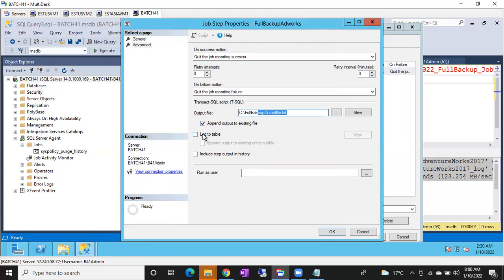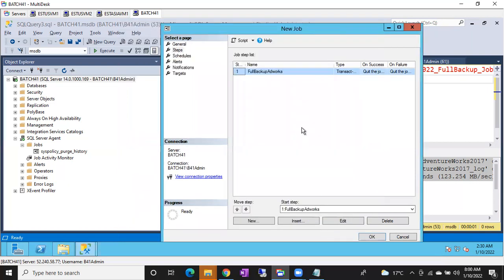I want to log to a table. Yes, of course you can log the same output into any table. You can give a table name, and it will be created automatically. Include step output history, if you want, you can choose it. That's it. Click OK. Done. One step is done, sir.